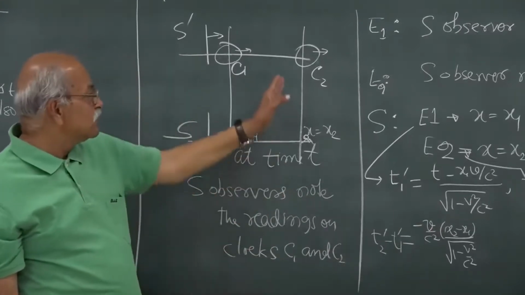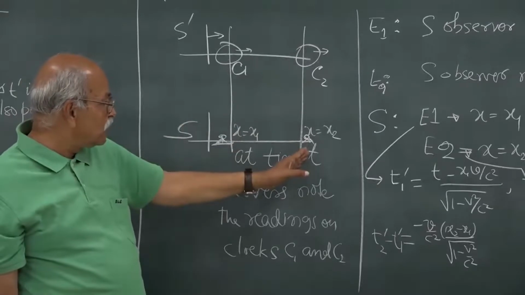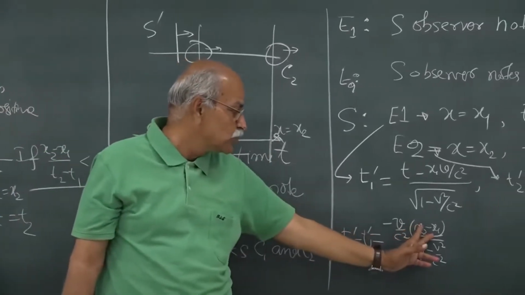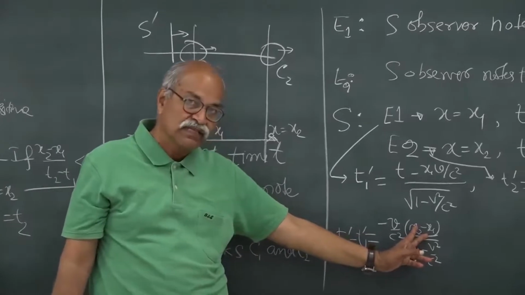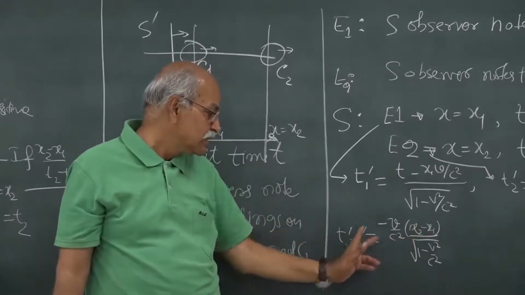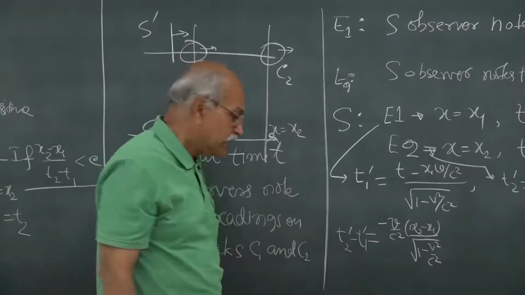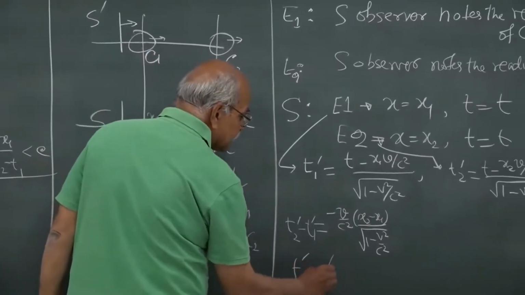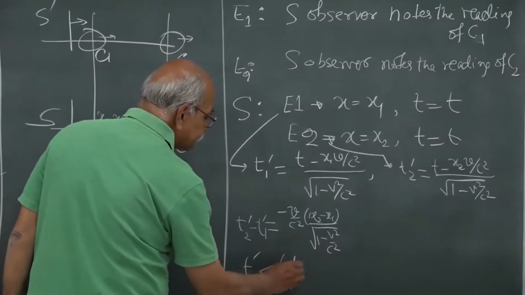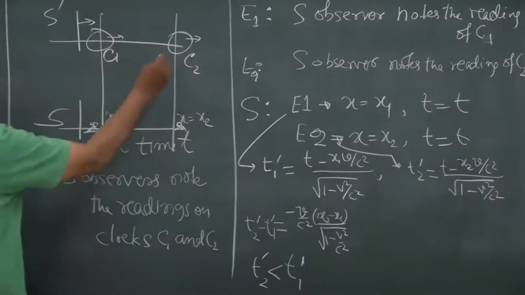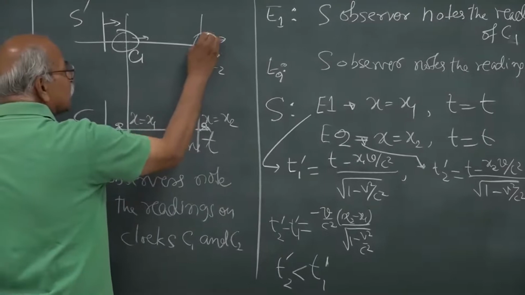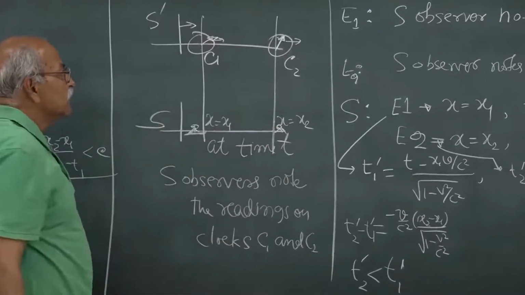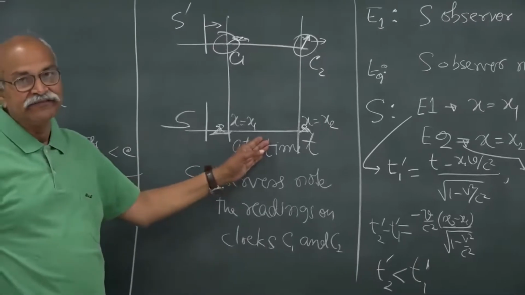And since in this picture x2 is more and x1 is less, x2 minus x1 is positive, then because of this minus, this thing is negative, and that means T2 prime is smaller than T1 prime. So, this clock here is showing a smaller time and this clock here is showing a larger time at the same instant t.